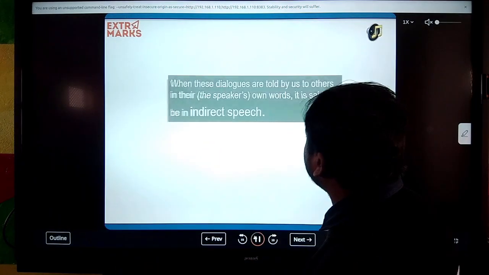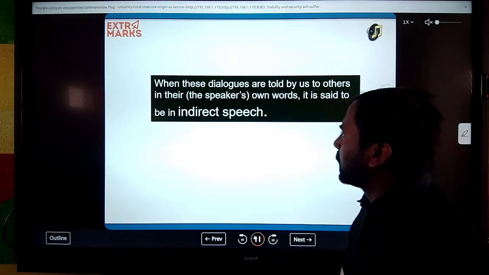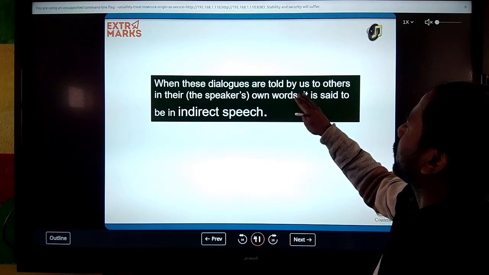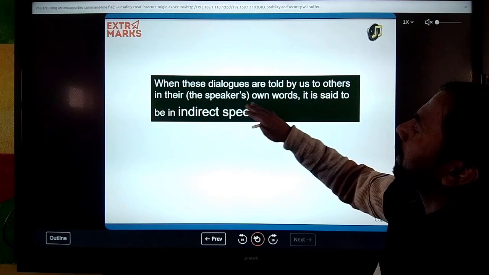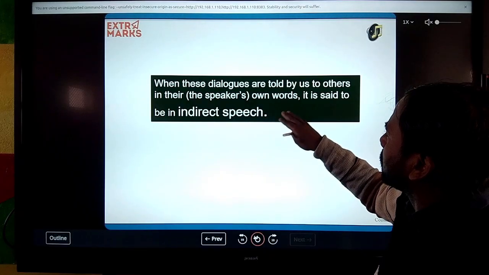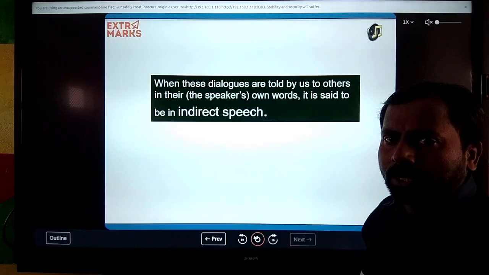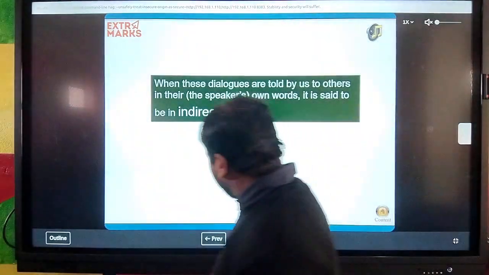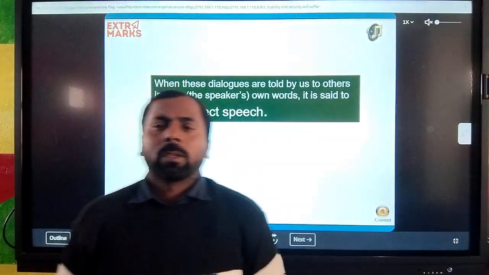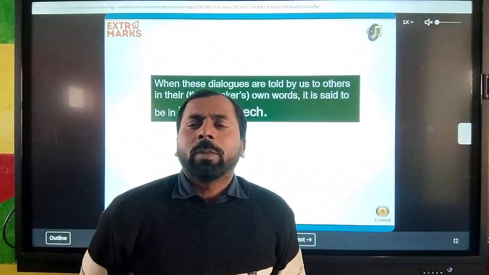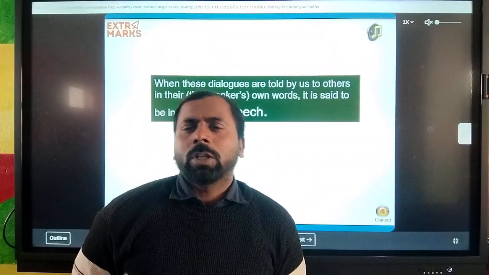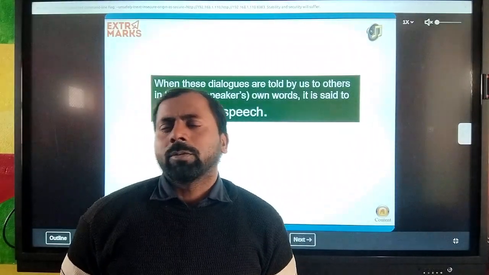Now look at the next part, indirect speech. When these dialogues are told by us to others in our own words, not the speaker's own words, it is said to be indirect speech. It means when we report what someone spoke. Like your mother is going to the market and your sister tells you that your mother was going to the market.